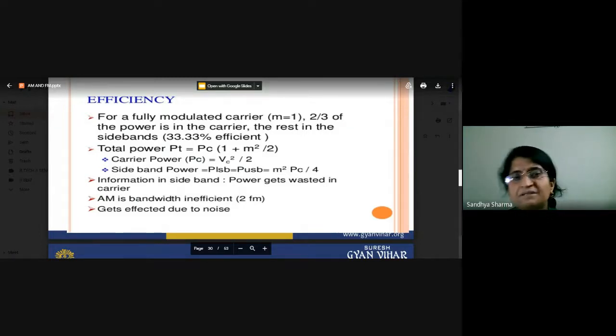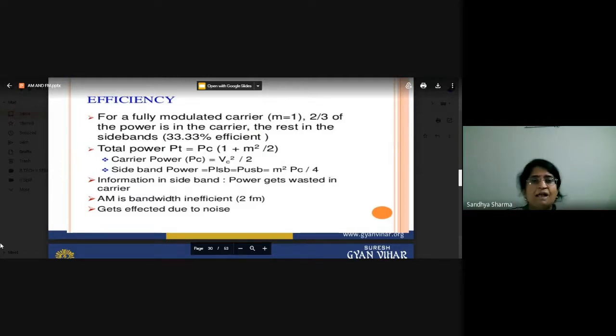Now what about the efficiency? अब हम efficiency की बात कर रहे हैं in amplitude modulation system. What is the efficiency? Our message signal is carried by the carrier signal. The role of the carrier is to carry this information signal and transmit it to the receiver.